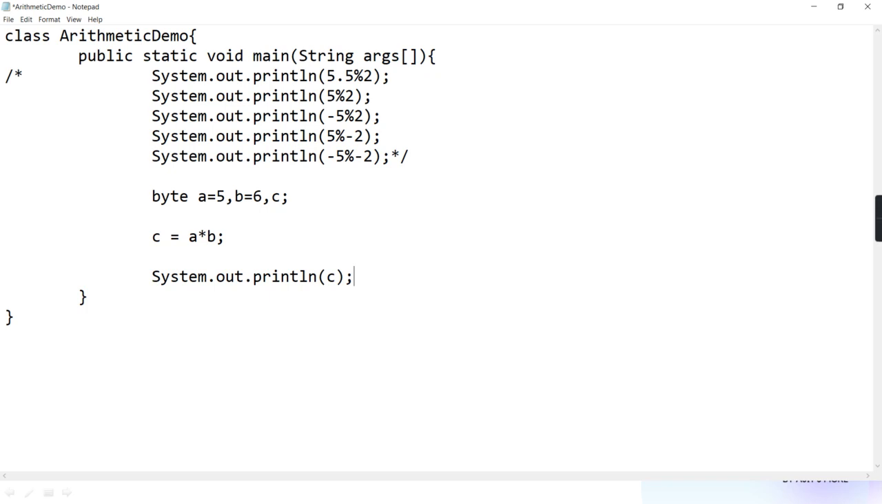Okay. What do you say by observing this code? What will happen when I compile and run it? What will be the output? What do you say? It will be in a byte format. So what will happen? Will it give some output? Will it give an error? What do you say? Will give error. Why do you think it will give error?